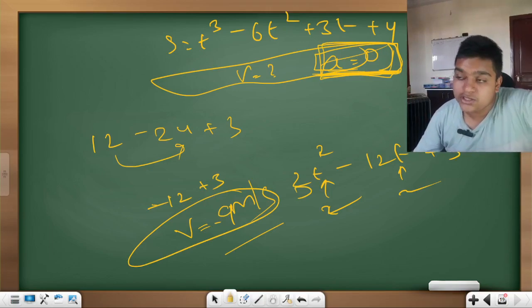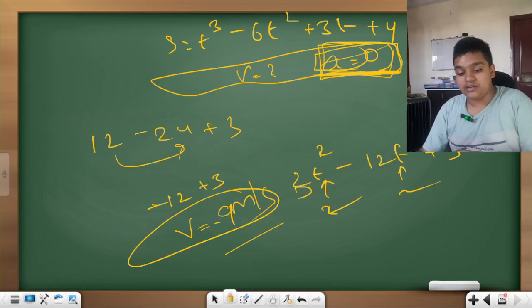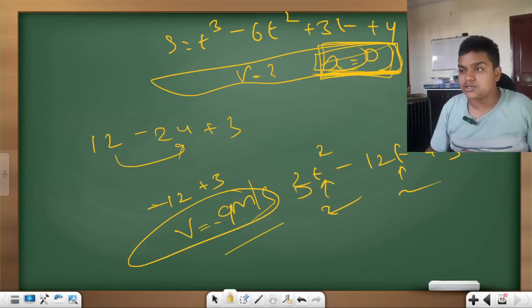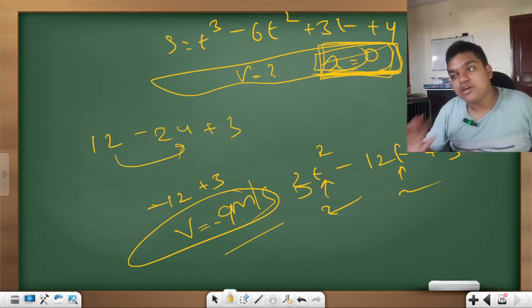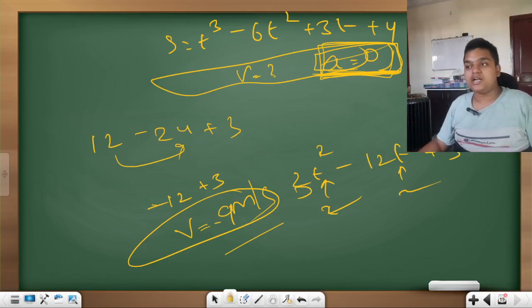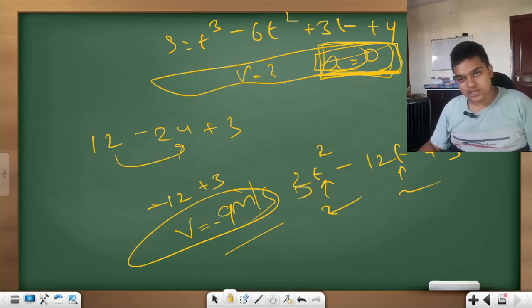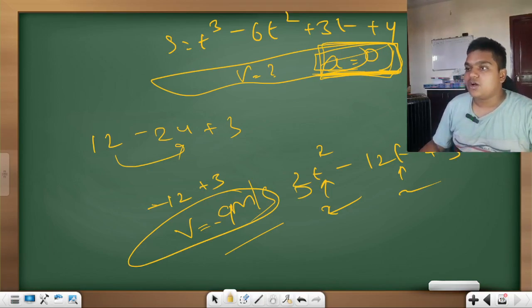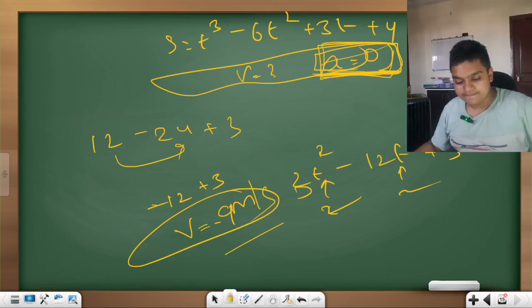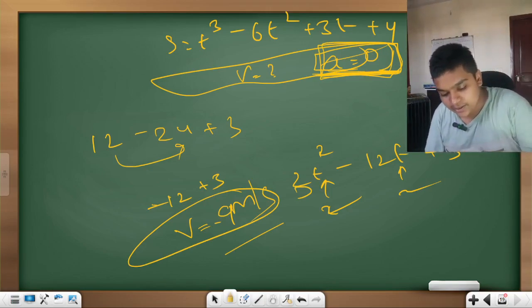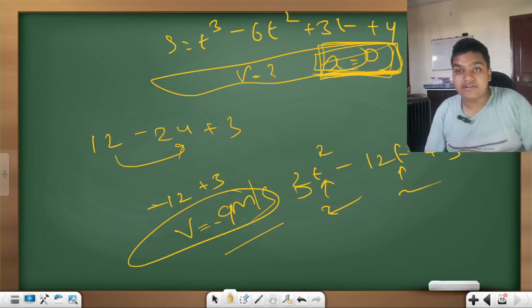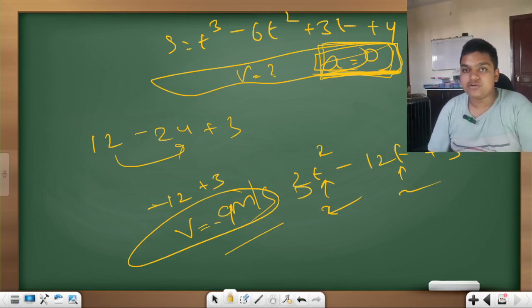I'll be back with the integral calculus also, and then we'll be moving on to vectors. Integral calculus is very simple. Here you have only 6 basic formulas, but in differential calculus you have more basic formulas. It is very simple. I'll be teaching you in the next lecture. After that, we'll be moving on to vectors, which is a very favorite topic of ours. If you think vectors is very big and very tough, no problem. I'll be making it easy for you.